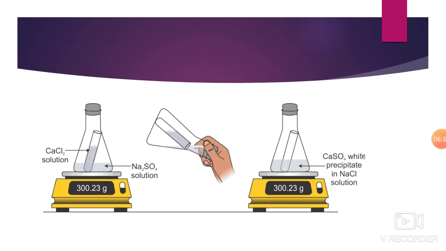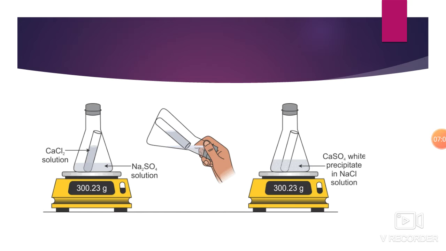So there are two different solutions, and now we are shaking and mixing them. First, the mass in the first experiment was 300.22 gram. Now we will mix it, then let's see what the mass is. Then also it is the same, 300.23 gram. So this is the law of chemical combination. So this was the verification of it.